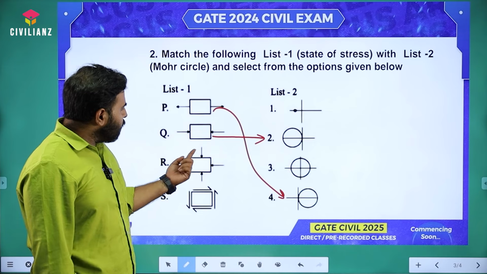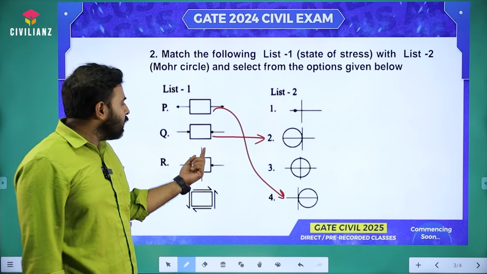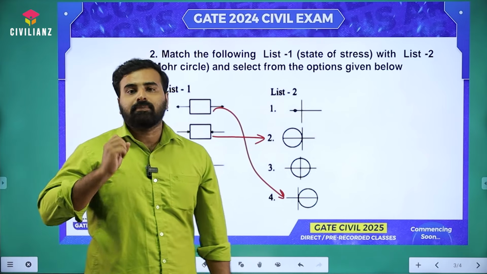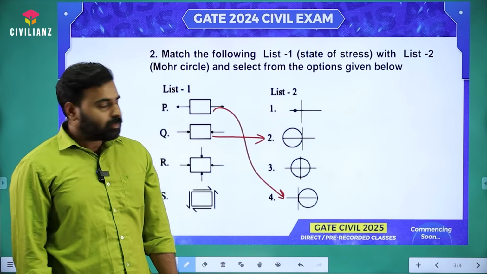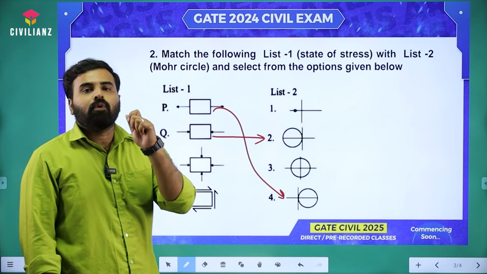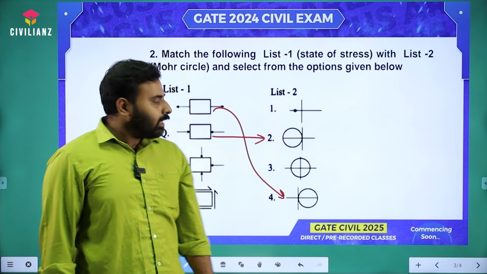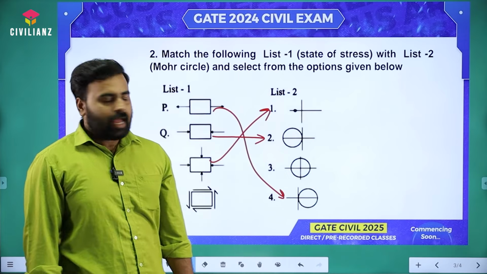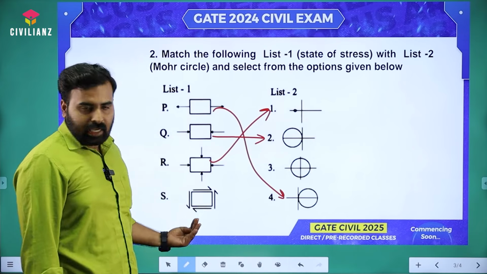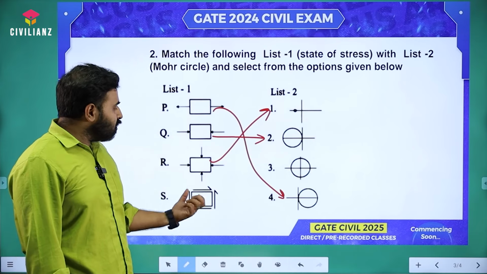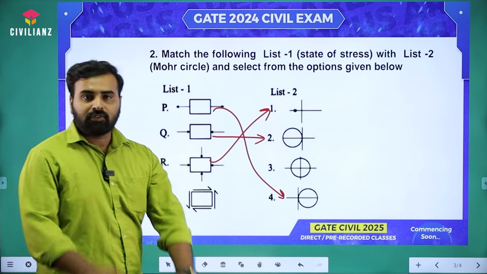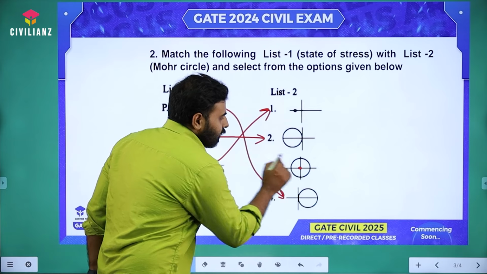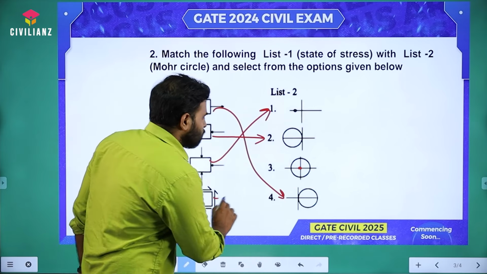Now R is given as both compressive stresses, in both X and Y direction, which is the case of hydrostatic pressure or a hydrostatic loading case. For a hydrostatic loading, the Mohr circle reduces to a point. That makes R combined with 1. And the fourth case is only the case of pure shear, which means there is only shear stress. In the case of shear only, there is no normal stress, so our Mohr circle will have the center at the origin. So that makes S to 3.